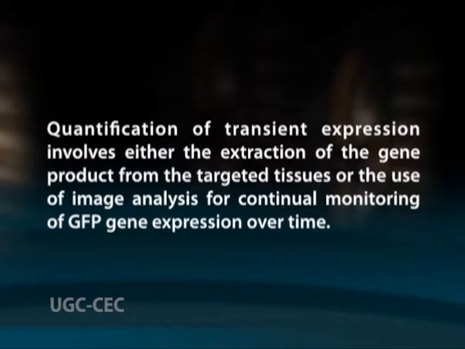Quantification of transient expression involves either the extraction of the gene product from the targeted tissues or the use of image analysis for continual monitoring of GFP gene expression over time. Tracking of GFP expression coupled with image analysis has tremendous advantages over tissue extraction, as gene expression in the same piece of tissue can be followed over time.